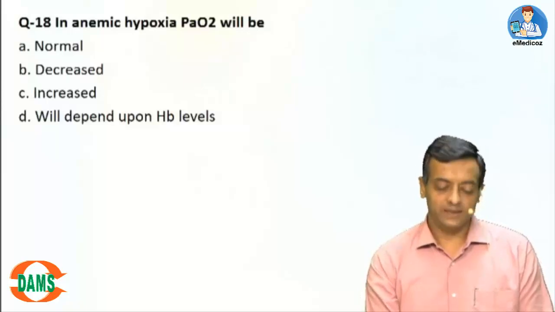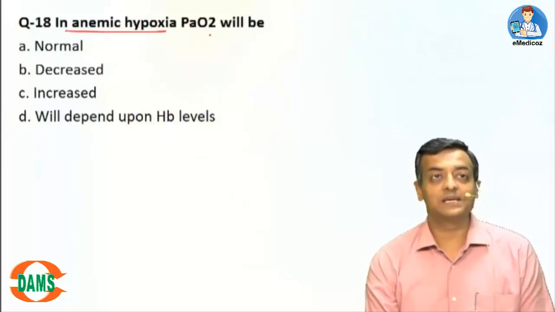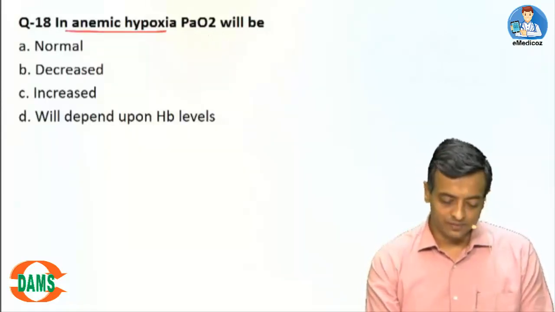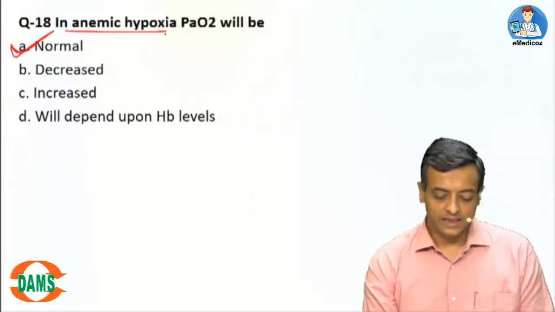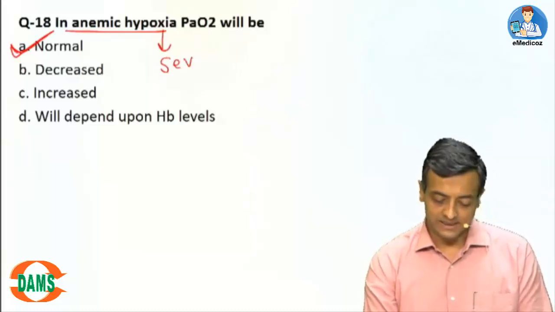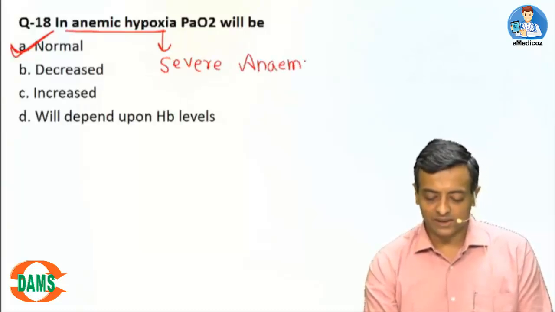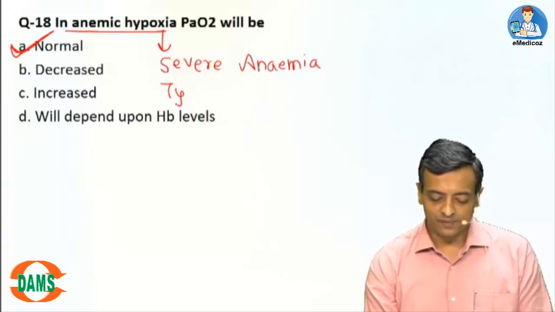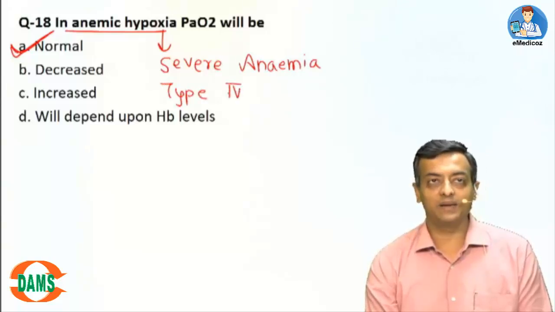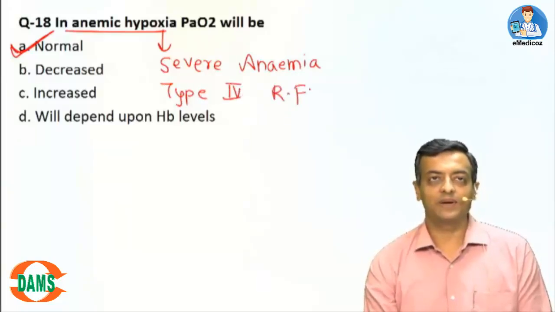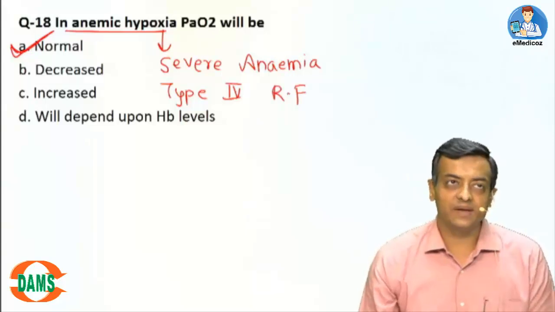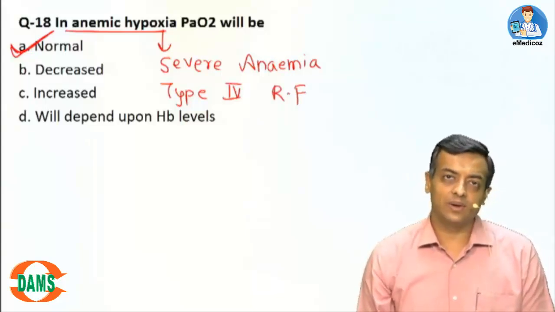Question number 18. In anemic hypoxia, the PaO2 will be normal. In anemic hypoxia, there is severe anemia, which is an example of type 4 respiratory failure. So the PaO2 is totally normal.